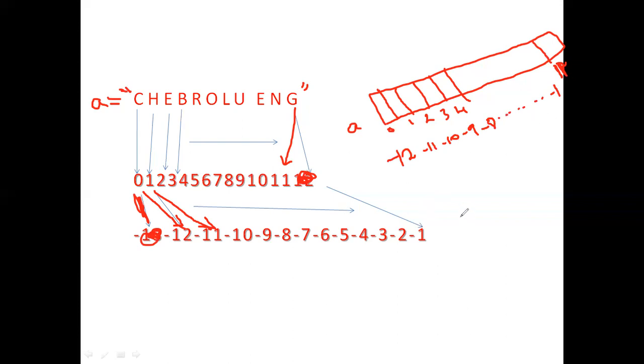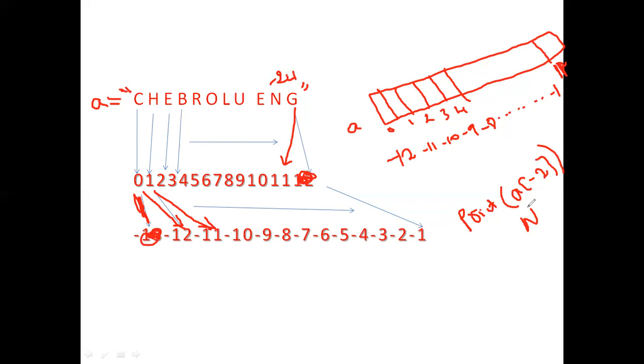If you write a print statement and ask to print A, then Chebrolu space ENG will be printed on the output screen because A has the entire string. But if you ask to print A of -2, then G is stored in -1 and N is stored in -2, so N will be printed on the output screen.